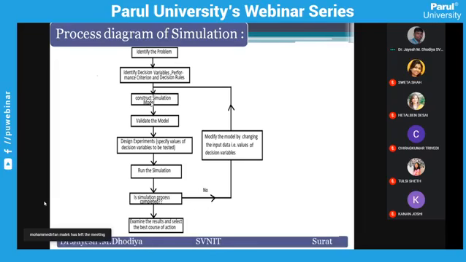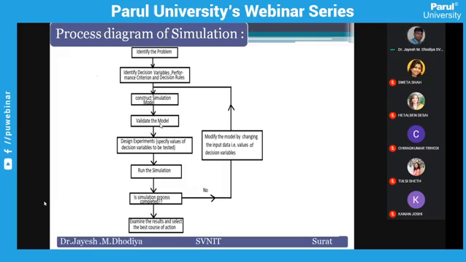In July, students will enter the system, and then we apply several teaching processes or any other kind of process, bridge courses and all that. So all these things we have to create event-based: one event is like this, the second event is like this. In this way, we have to create the whole structure from the past data, create this simulation, and then validate the model with the past data.